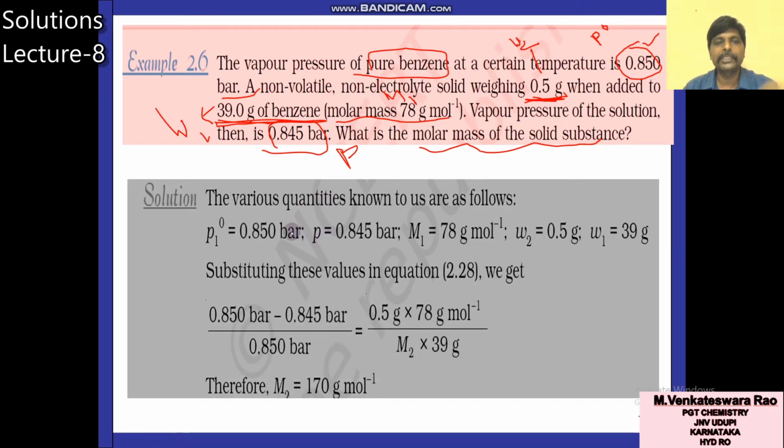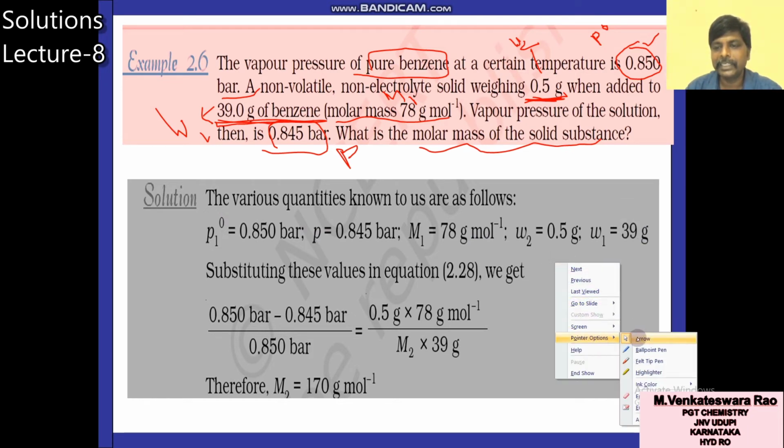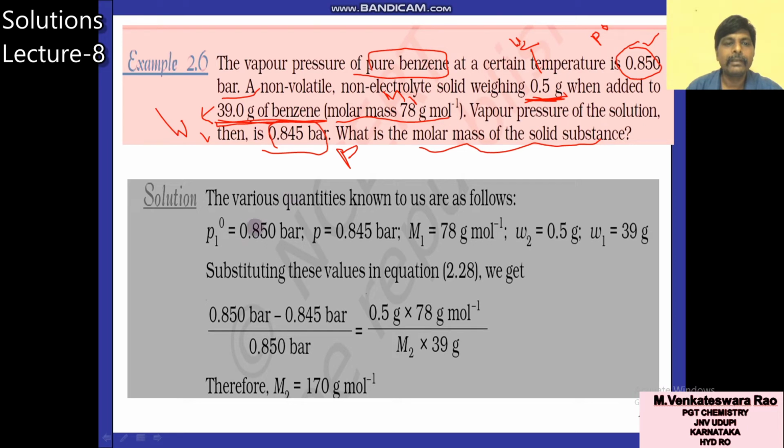Now you see the solution. See the given data. 0.850 bar is the vapor pressure of pure solvent. 0.845 is the vapor pressure of solution, both given. Molar mass of solvent is given, and weight of solute is given. And one more quantity, weight of solvent, is also given. All these quantities you substitute in the Raoult's law formula.